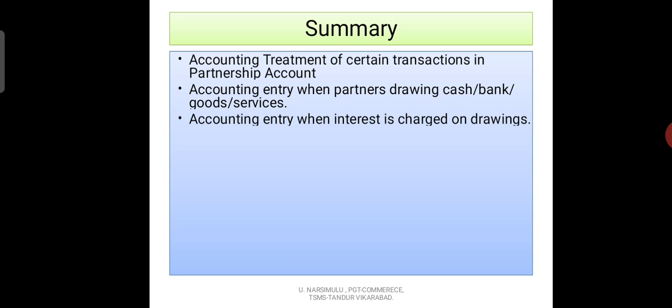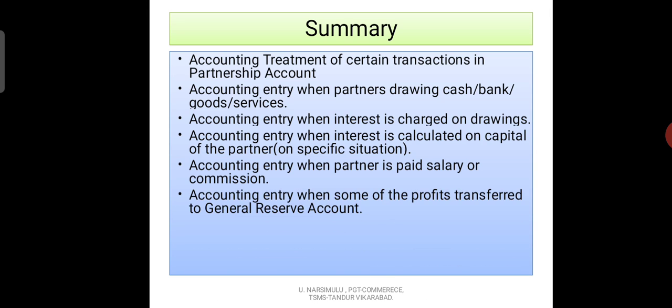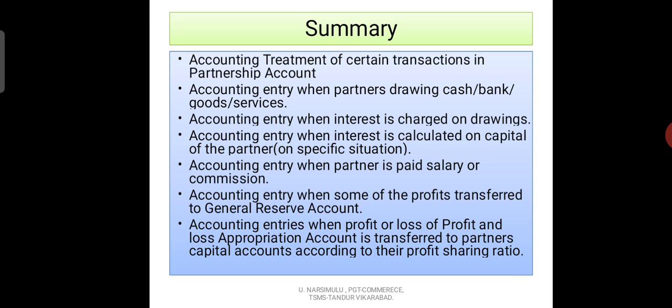Accounting entry when interest is charged on drawings. Accounting entry when interest is calculated on capital of the partners on specific situation. Accounting entry when a partner is paid salary or commission. Accounting entry when some of the profits are transferred to general reserve account. Accounting entries when profit or loss of profit and loss appropriation account is distributed.